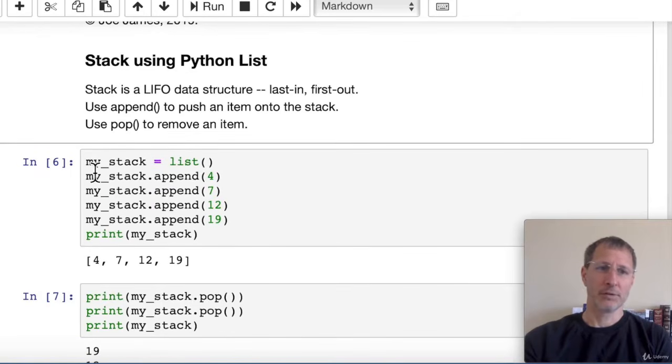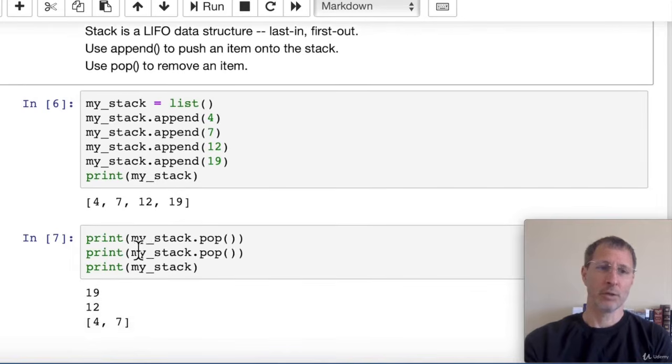Using the Python list, we can create a new stack. My stack equals an empty list, and then we can push items onto the stack using append. As here we push 4, 7, 12, and 19 onto the stack. And then when we print out the stack, we can see 4 items. Now a little more test code here. When we pop an item off the stack, we can see that we get the 19 first. When we pop the second item off, we get the 12. So it's popping off the last item first, which is exactly what we want. So that's typical stack operation.